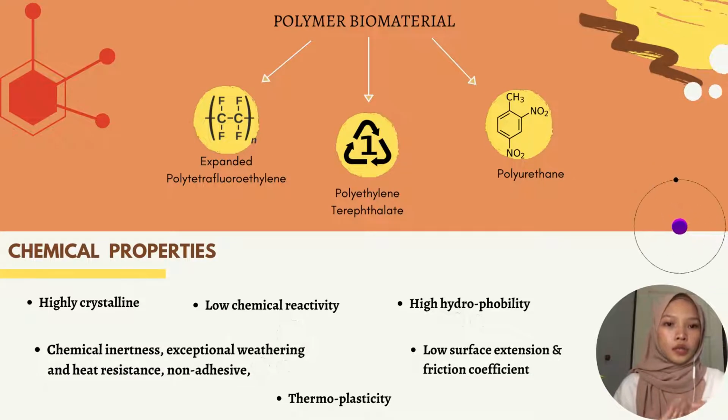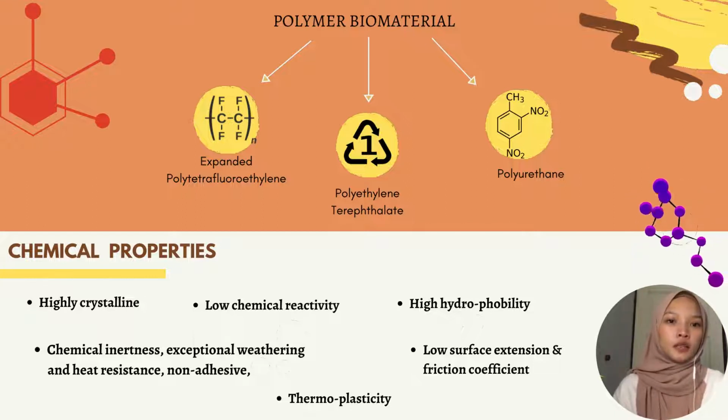Next, for question number 4, a proposed new material and design consideration. The main material that we propose is a polymer biomaterial. Polymer biomaterials can be classified into 3 types: first, expanded polytetrafluoroethylene, second, polyethylene, and the third one is polyurethane, which are currently used as synthetic vascular grafts. But we chose expanded polytetrafluoroethylene as the new material for our design.